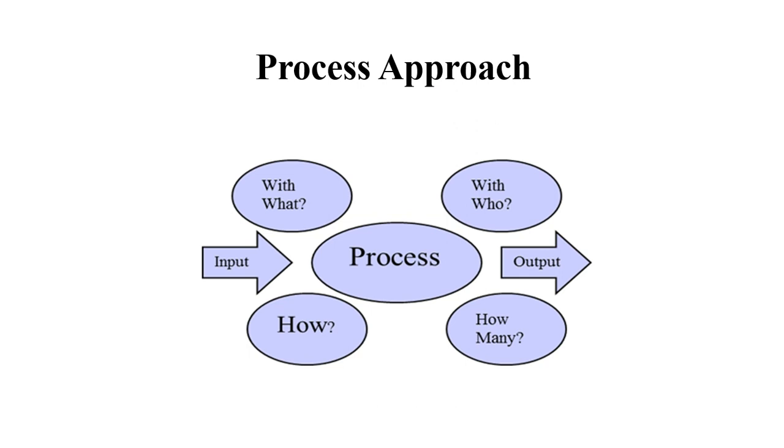Process approach. This image will give you an idea about what the process approach is. We are going to give an input. Upon taking the input, the process is carried out and we receive the output. These questions tell us what process approach means: what we are going to do in the process, how we will do it, how many processes there are, and with whom the process will be completed. So the process approach tells us who is going to carry it out, how it is going to be carried out, and with what we are going to carry it out.